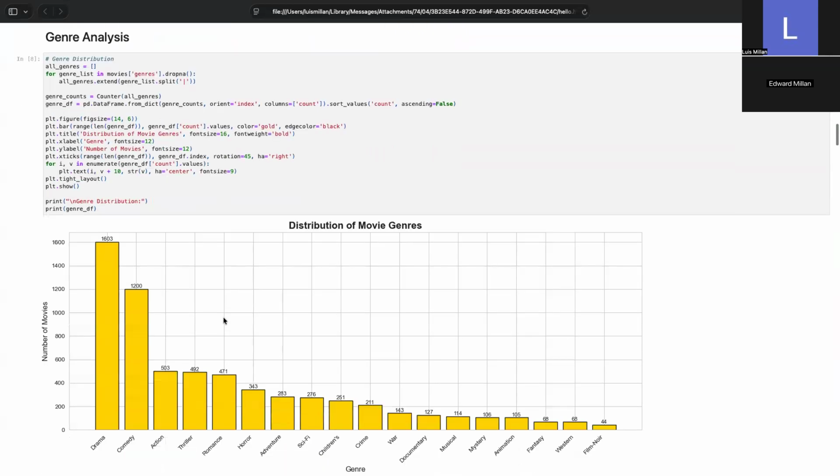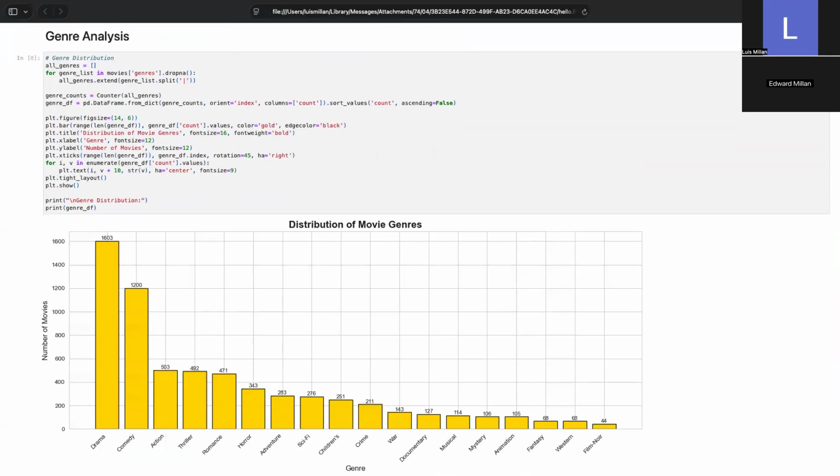Now, taking a look at the genres of the movies. Beyond just numerical ratings, we also look at the content of the movies themselves. Looking at the genre distribution as noted in the graph, we see that the dataset is heavily dominated by drama and comedy, followed by action, thriller, and so on.